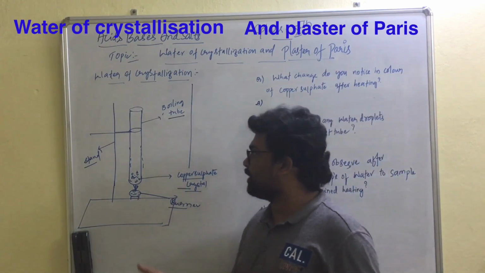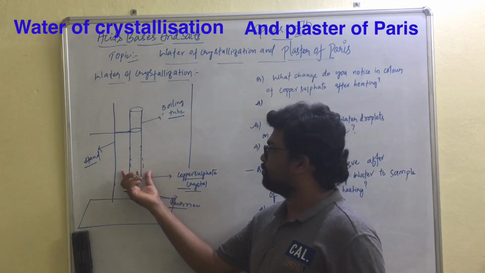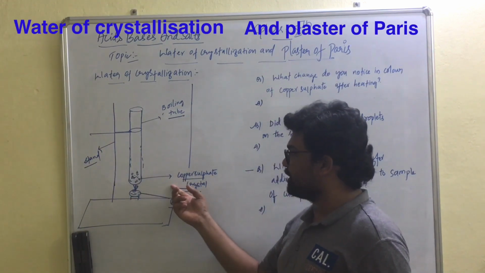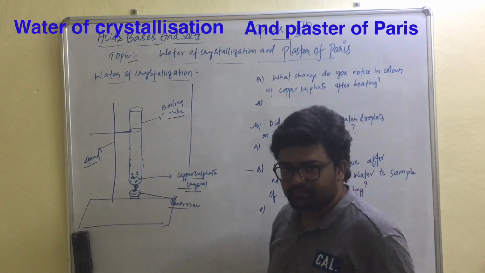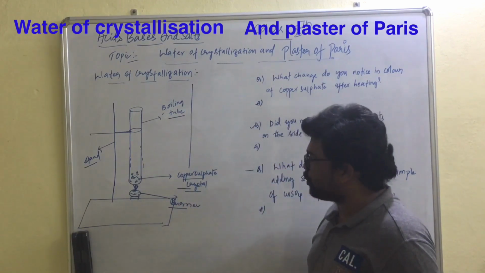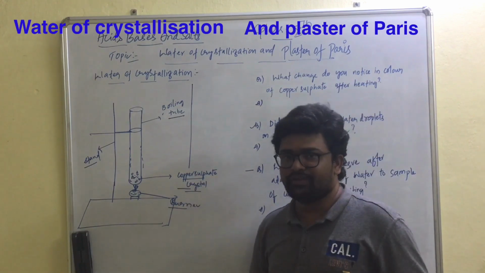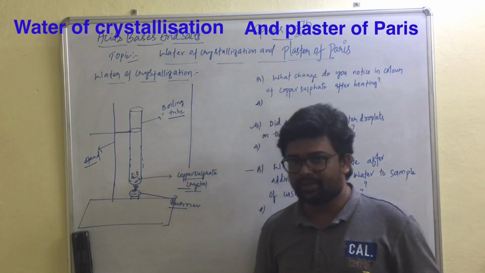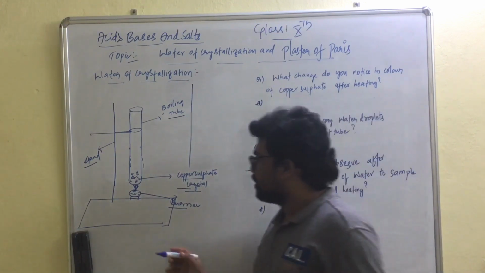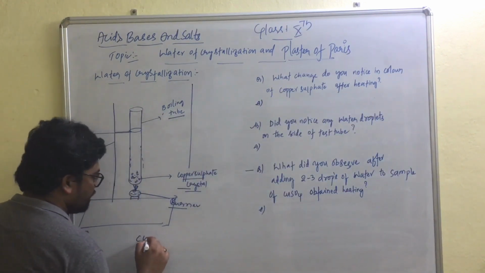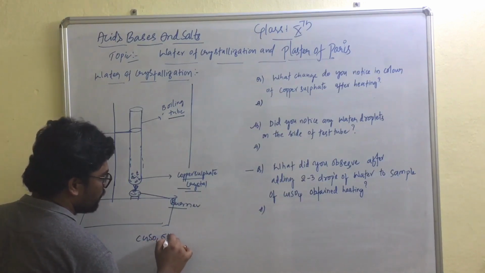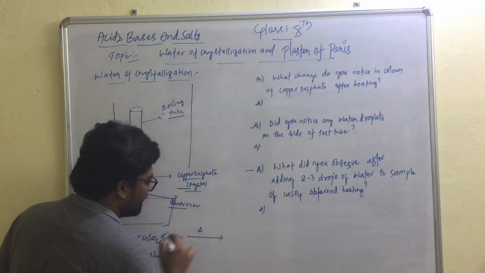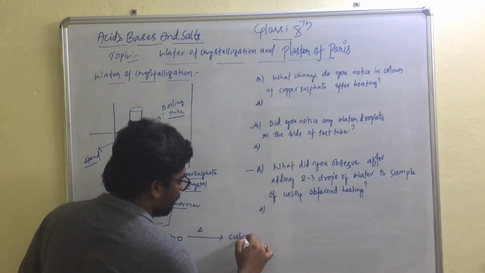For this we need a test tube or a boiling tube, a test tube stand, crystals of copper sulfate and a burner. Now take a clean and dry boiling tube with a few crystals of copper sulfate in it, heat it and observe what will happen. The copper sulfate crystals which we have taken in the boiling tube are blue in color. When heated, they change into white in color.